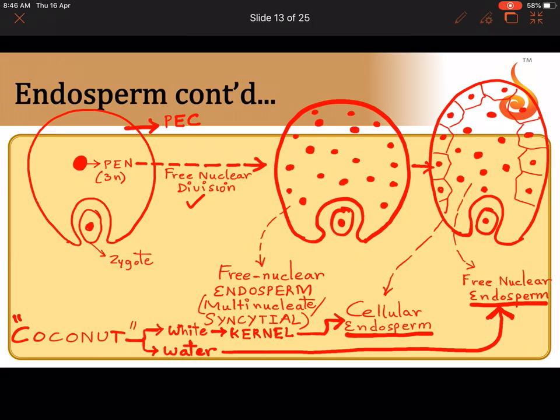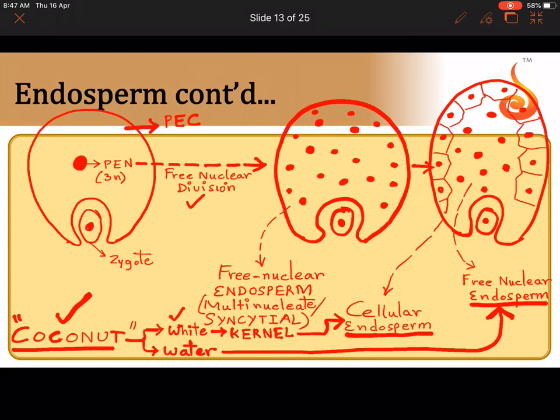See, so there is a very good example which we have seen in our day to day life, the coconut. Coconut is actually a seed that you bring from the market, the husked coconut, not the coconut which falls off from the tree. The husks are removed, and inside is what is sold in the market. The inner seed is what is sold. If you bring it home and break it open, you will find the white part. That is called the kernel or the coconut meat, which is the cellular endosperm.